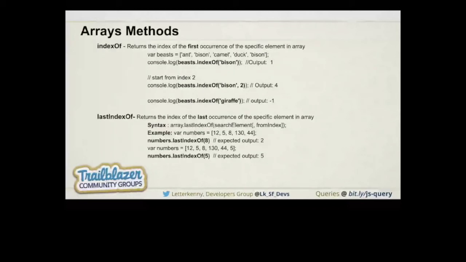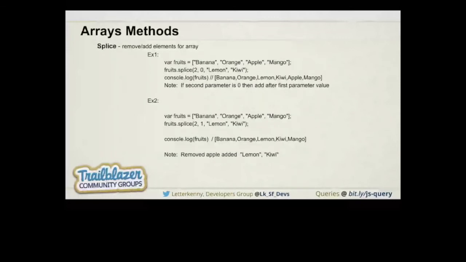Kamal, the first parameter is the position, the index where we will do that addition. Yeah, okay. That's the index, and then the next parameter is how much to remove, and then whatever we need to add, we pass. Okay. That's how it is working. Okay. Thanks.